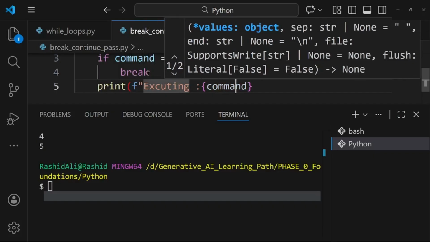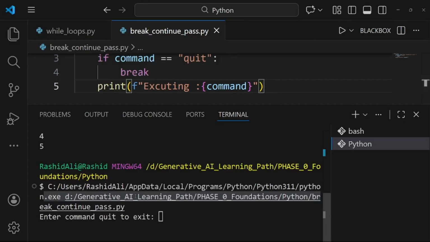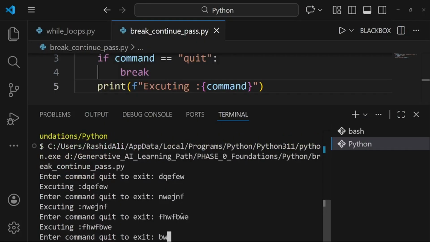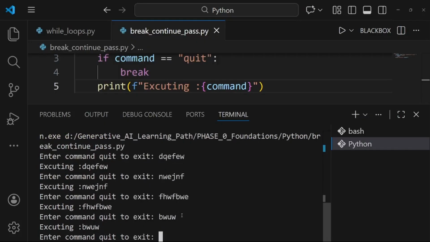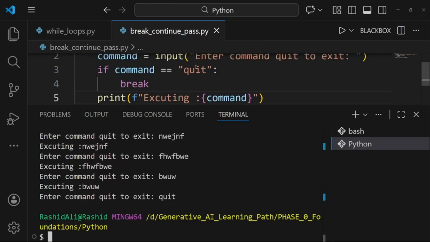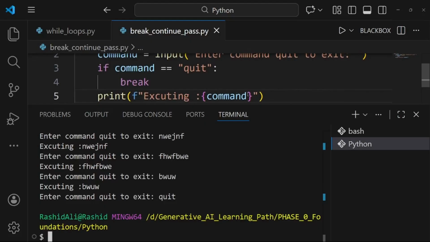F string. You can see whatever we print will be printed, and it will keep asking continuously and infinitely. But when we type quit, we get out of the loop, because command is equal to quit. We have given the condition. If the condition gets matched, the break statement will run, and we will be out of our loop. So this was the break statement.